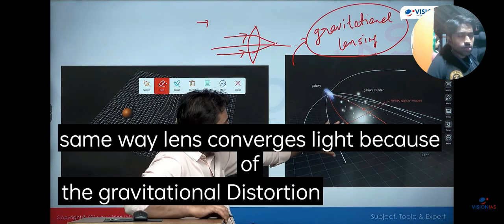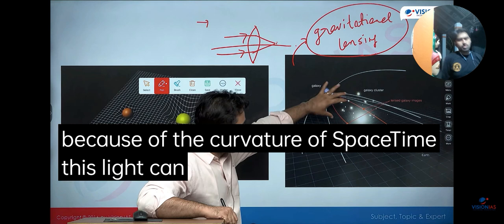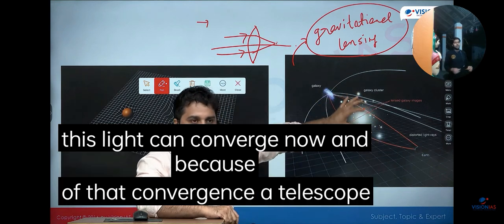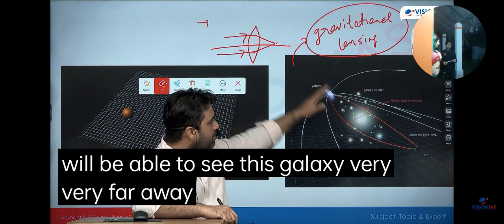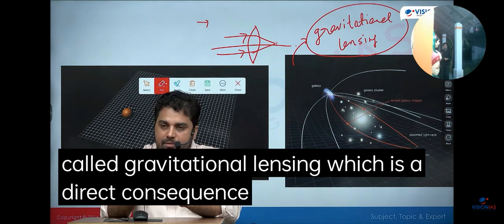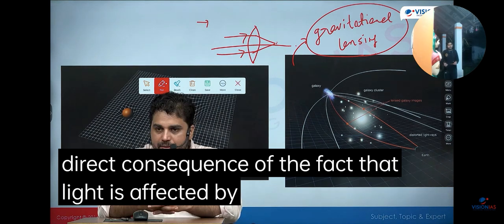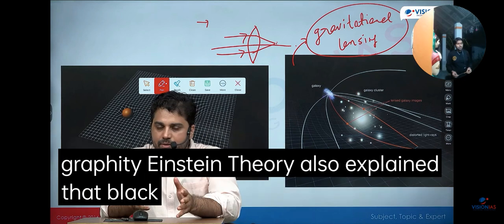Because of the gravitational distortion here, because of the curvature of space-time, this light can converge now. And because of that convergence, a telescope here will be able to see this galaxy very, very far away. So this phenomenon is called gravitational lensing, which is a direct consequence of the fact that light is affected by gravity. Einstein's theory also explained that black holes can exist.